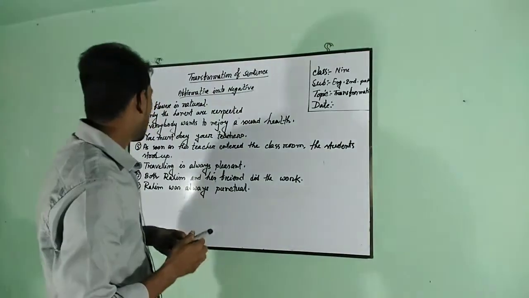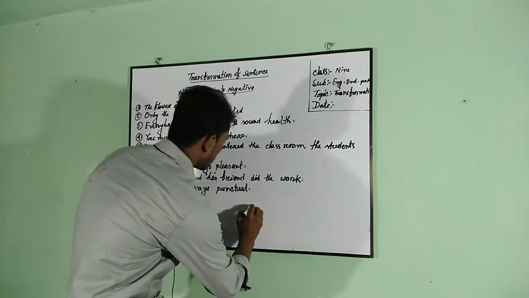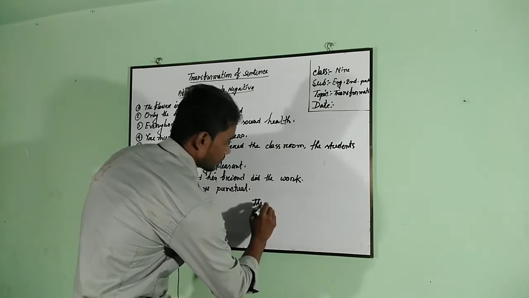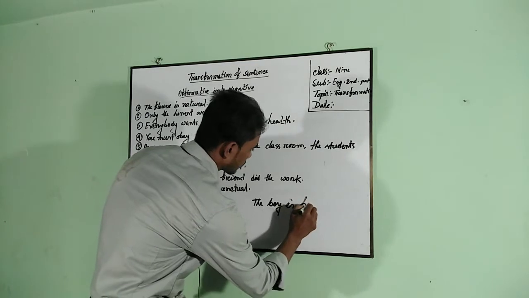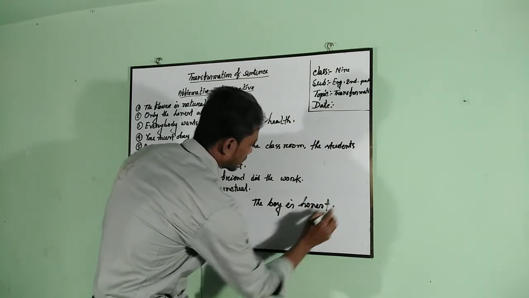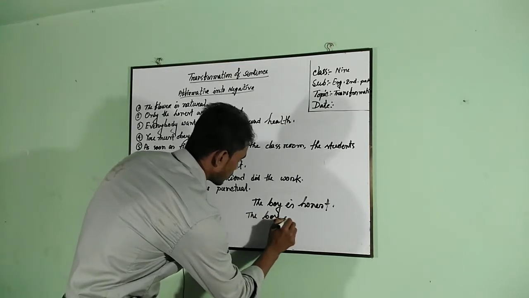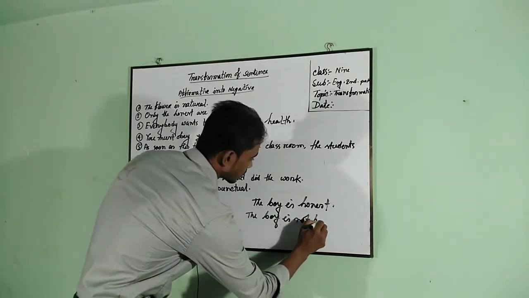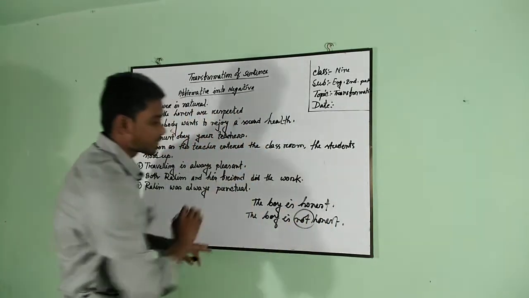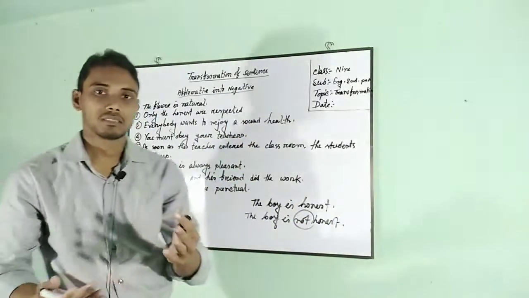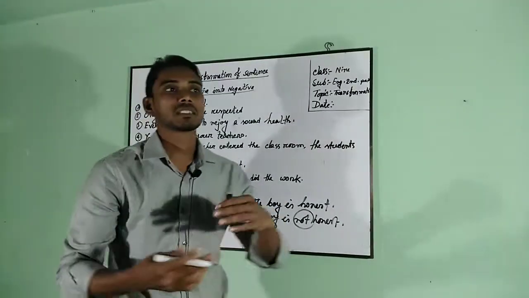Okay. I have written an example here. The boy is honest. If I write the boy is not honest, here we have changed the structure, but with it we have changed the meaning.